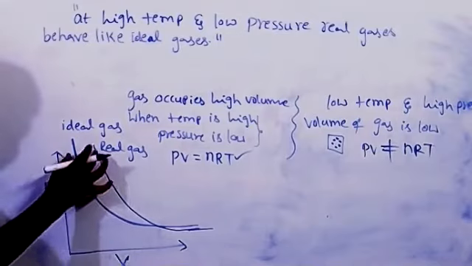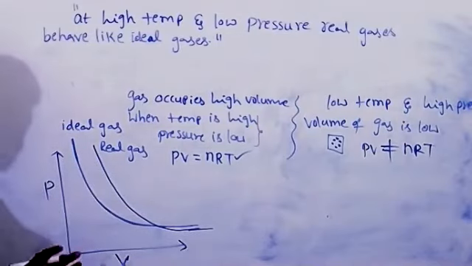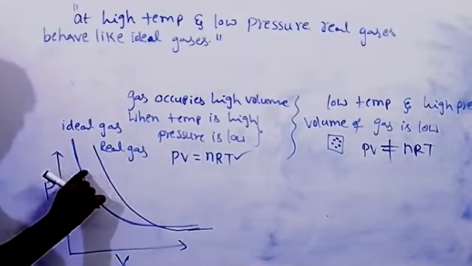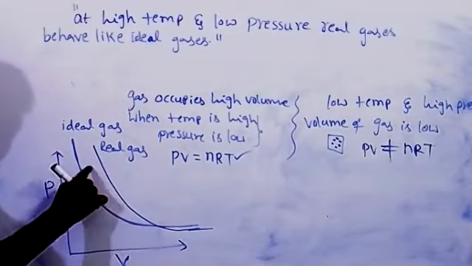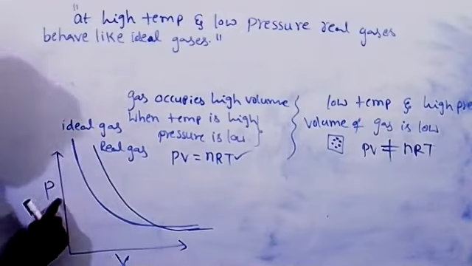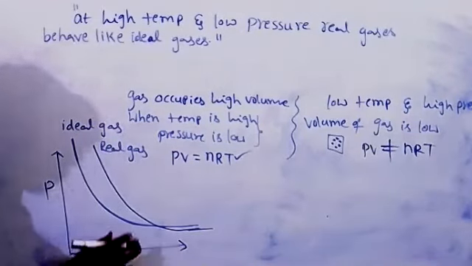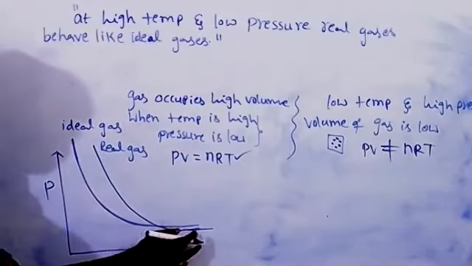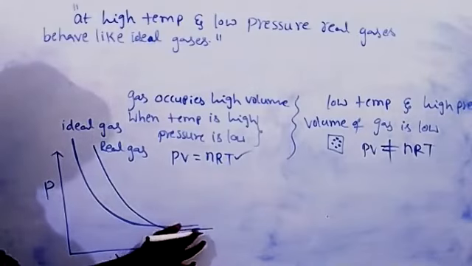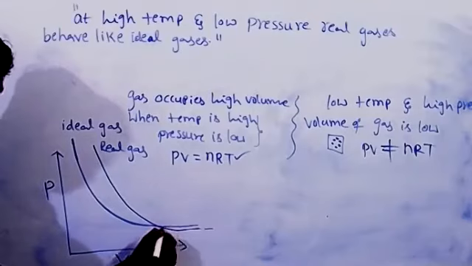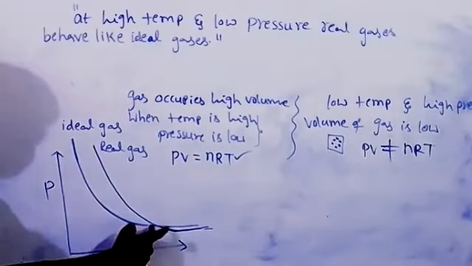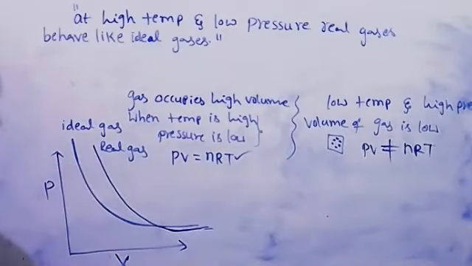Now observe these two graphs. Only here I took the pressure term; I didn't take the temperature term. Pressure is high, and we can see more gap here. That means the real gas shows much deviation from ideal behavior at high pressure. If pressure is low, it is not exactly ideal behavior, but it is somewhat closely behaving like an ideal gas. Here the deviation is very small. It means at low pressure, gases behave like ideal, but at high pressure, gases show much deviation.